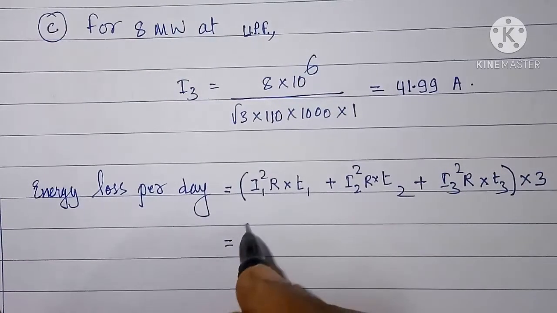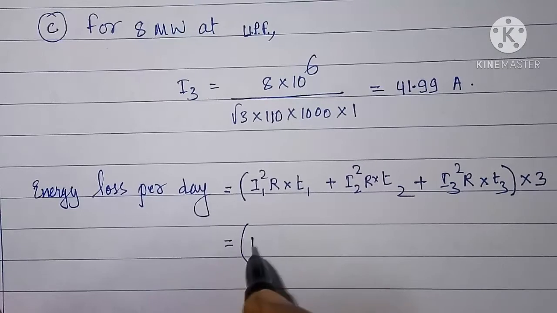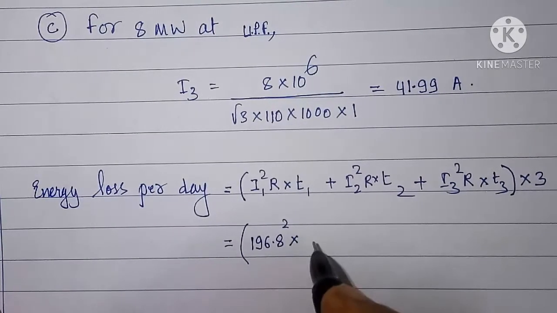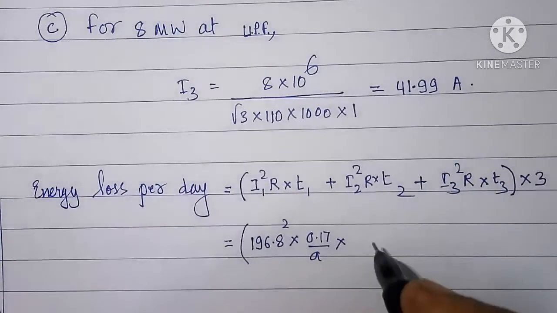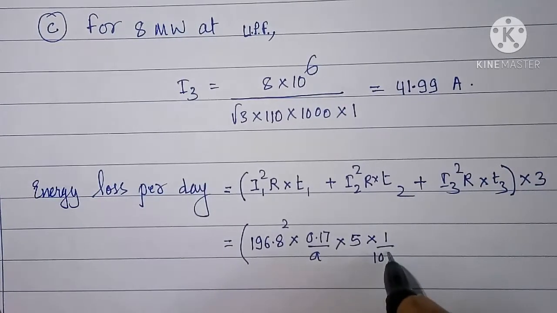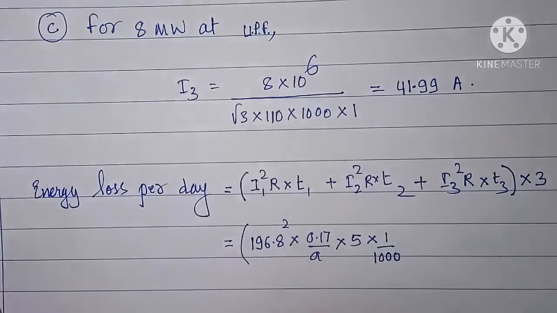So 196.8 square into resistance, which is given as 0.17 by A. Duration of the first load is 5 hours. We'll convert this into kilowatt hour, so for that we'll divide by 1000.